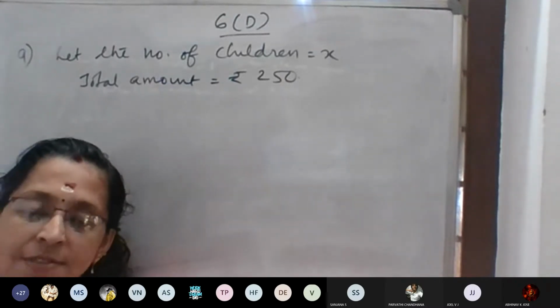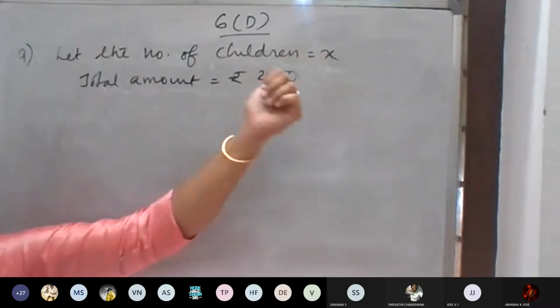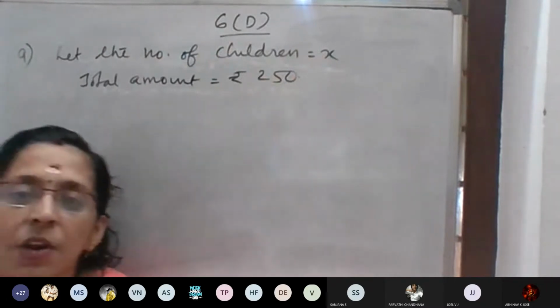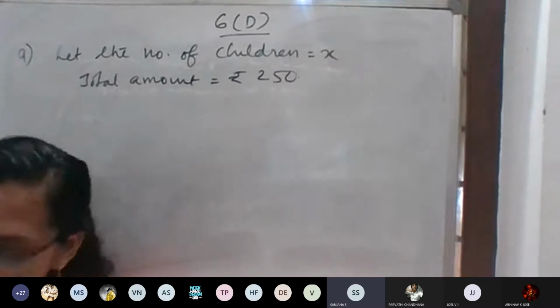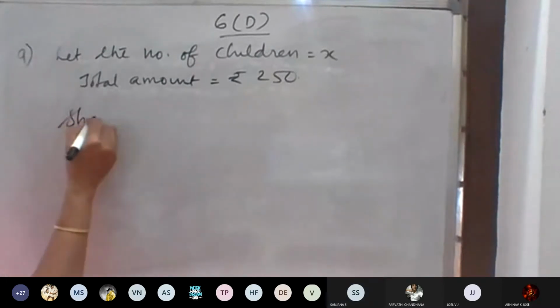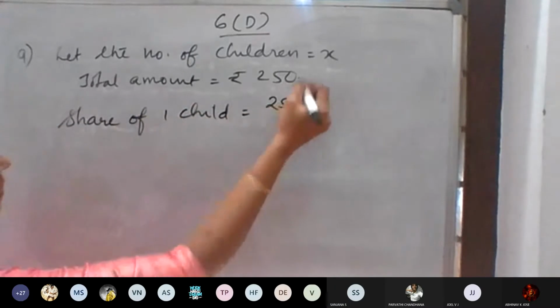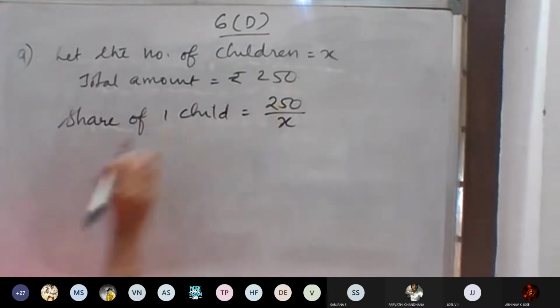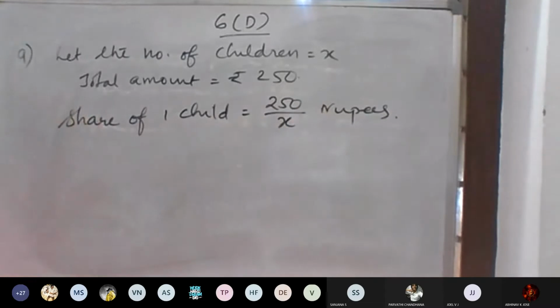Share of one child will be what? There are x children, and the total amount is 250. So the share of each one is 250 by x. Share of one child is equal to total 250 divided among x children, so 250 divided by x. That much rupees that person will get.